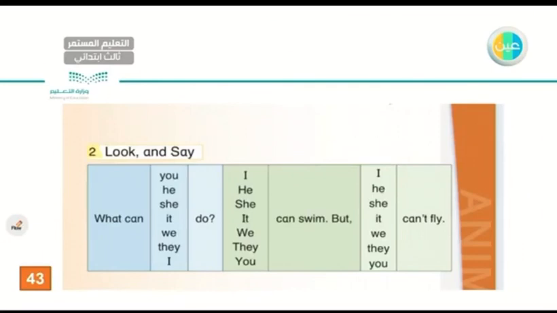Okay, girls? So here the question is, what can you do? What can you do, my dear student? I can study well, things that you can do, and then you can connect it with but I cannot do so and so. Okay, so what can you do? I can swim, but I cannot fly. Let's go to the lower part.